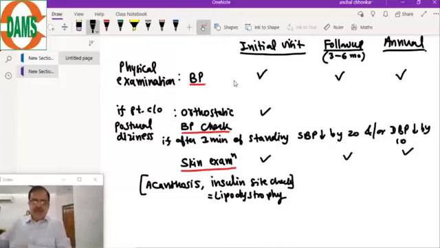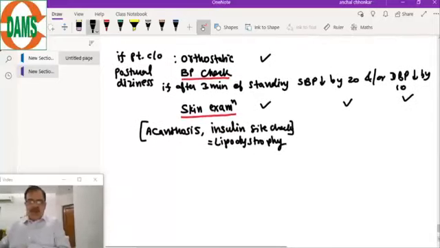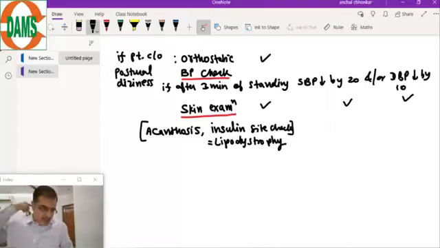So the first test we do is the blood pressure, second is orthostatic blood pressure, third is the skin examination, and in the skin examination we will check if there is a marker of insulin resistance, acanthosis.